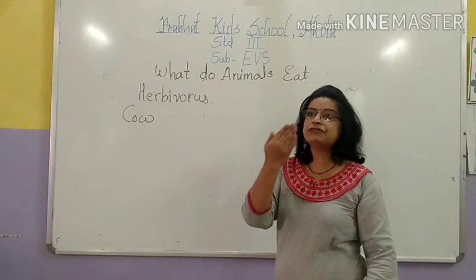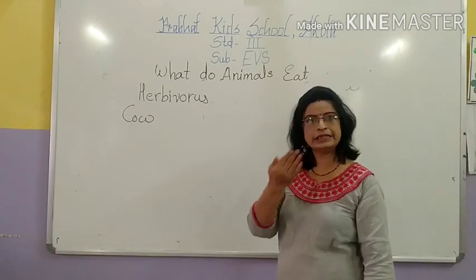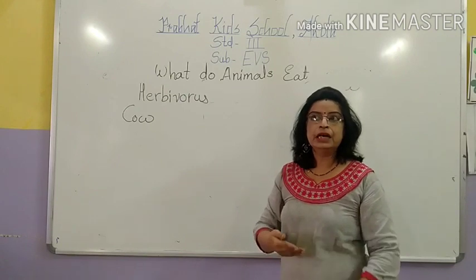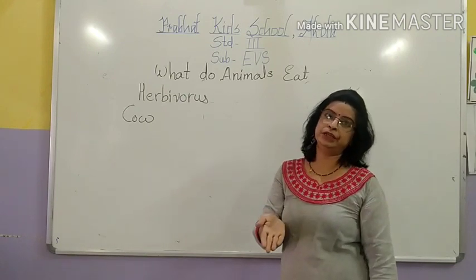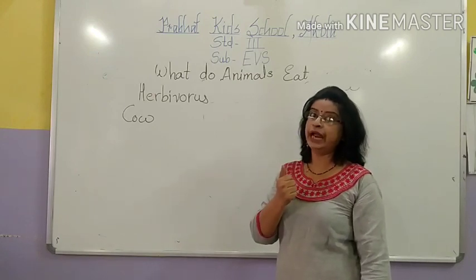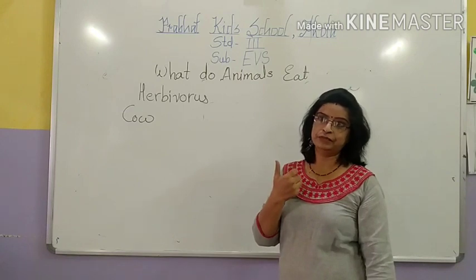They first swallow the food. Whatever plants they eat, they just swallow. After some time, it comes back into their mouth and then they chew it very finely.